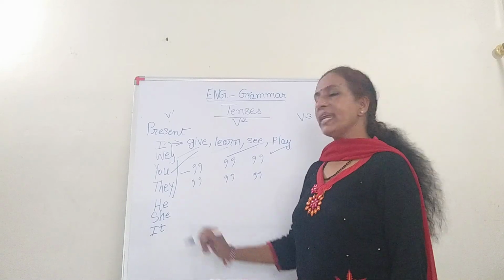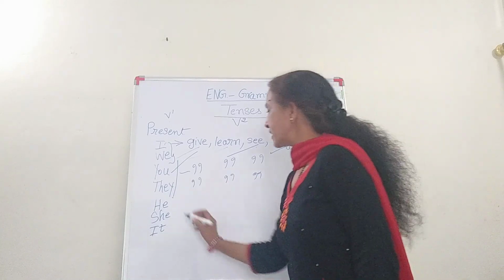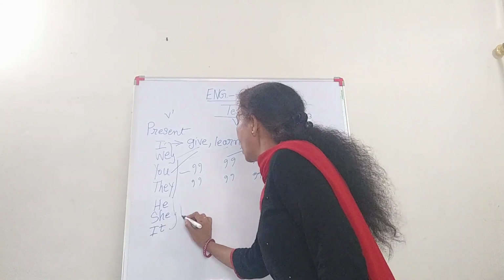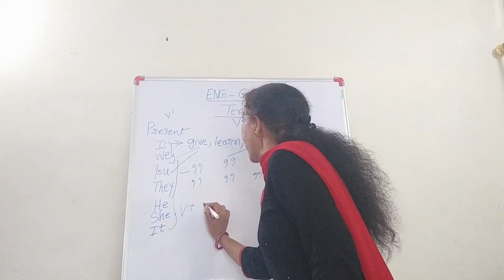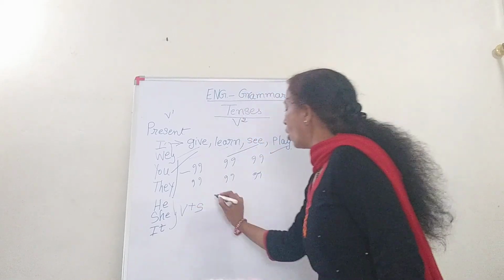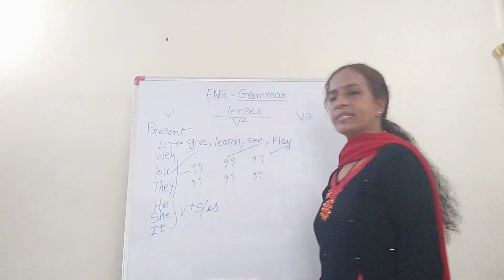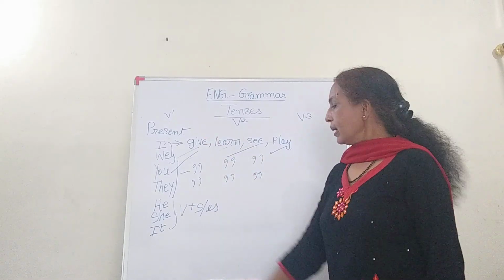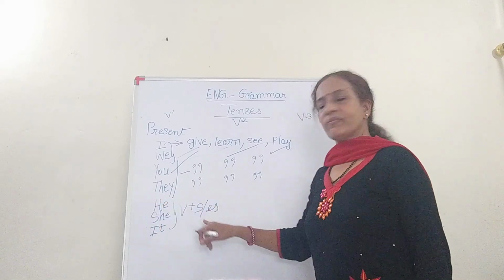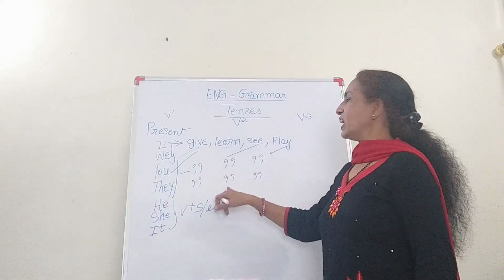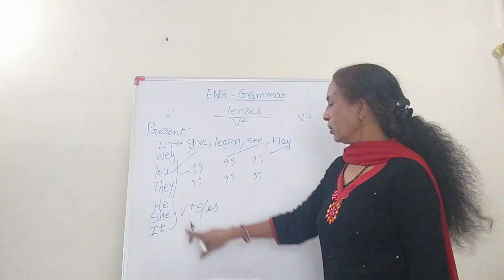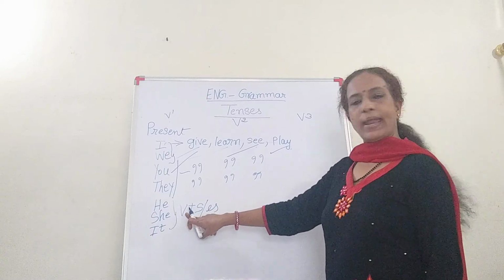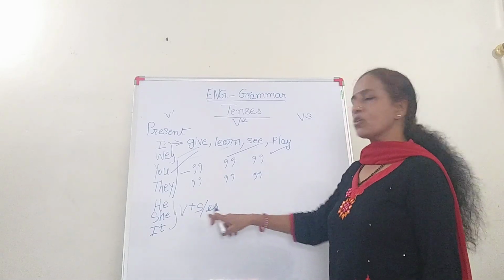But when he, she, and it comes, what happens is he is third person. So here it is verb plus s or es in present tense. This is required when you write sentences. Okay? You have the subject he, but when verb is given, you write give. He give me a book. That's wrong. So what happened? When he, she, it is the subject, with the verb you have to use s or es.